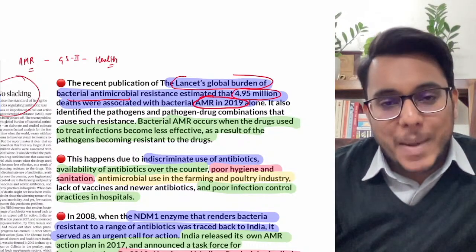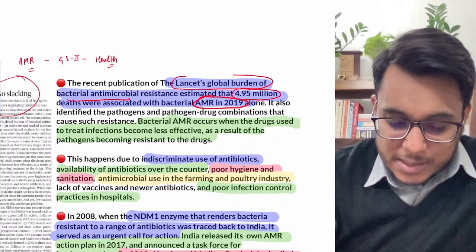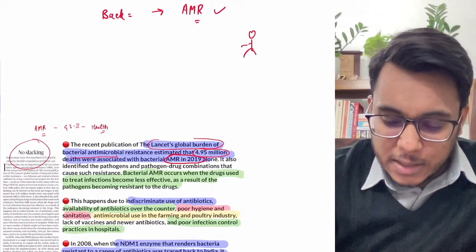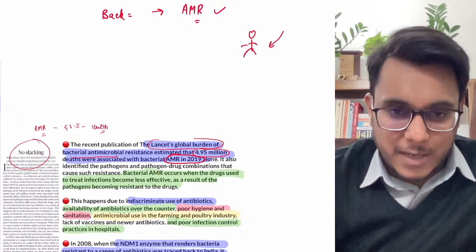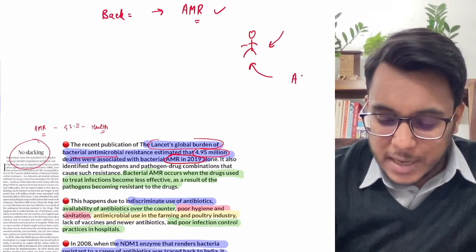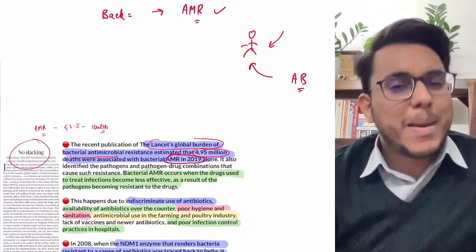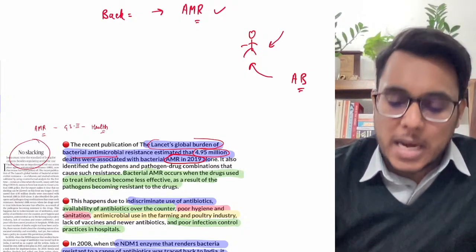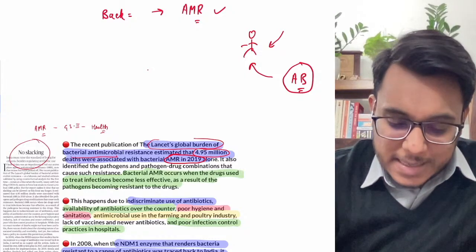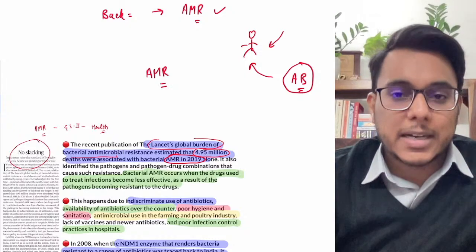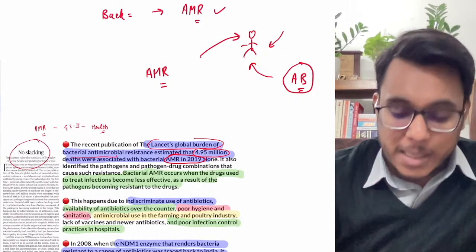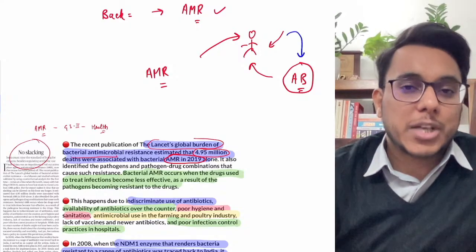Now what is this bacterial antimicrobial resistance? Basically, let's say there is a person. If he gets any bacterial infection, he can be treated by giving him antibiotics, and many bacterial infections can be removed this way. But over a period of time, antimicrobial resistance develops. The pathogens, or the bacteria, become resistant to such antibiotics.